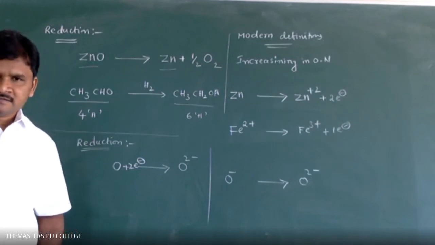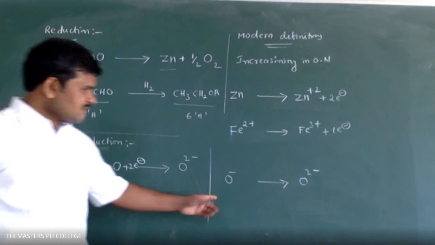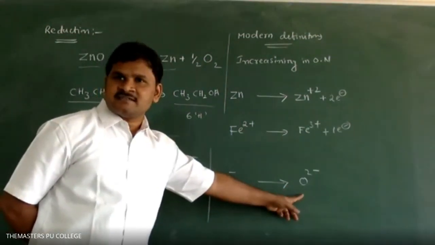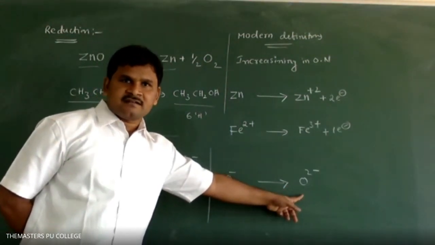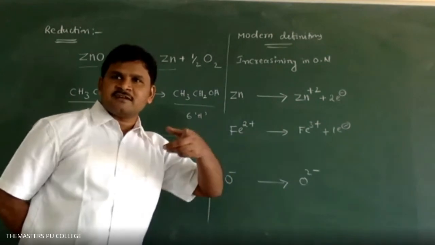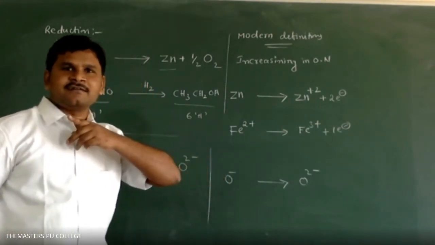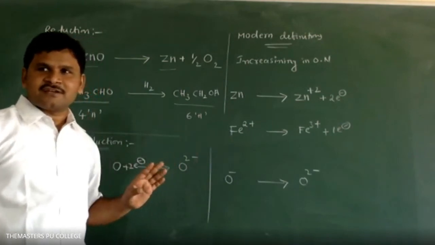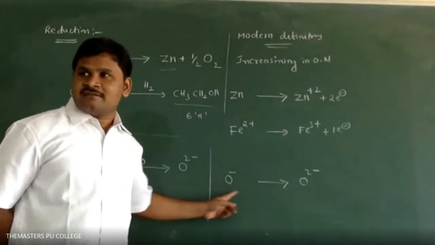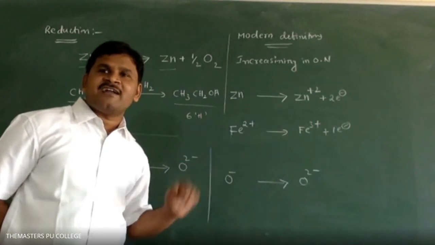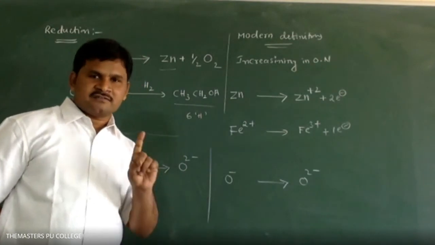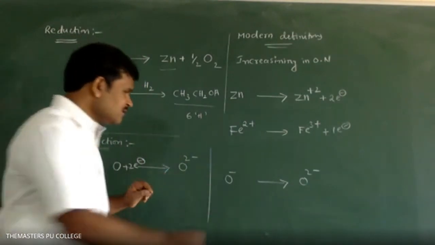And this has 10. We added how many? 1. One, right? Reactants.